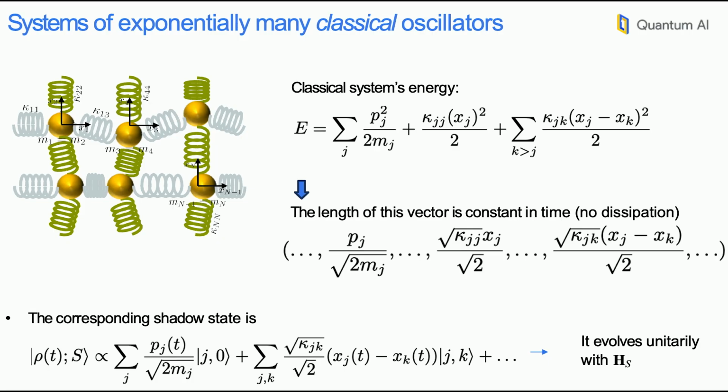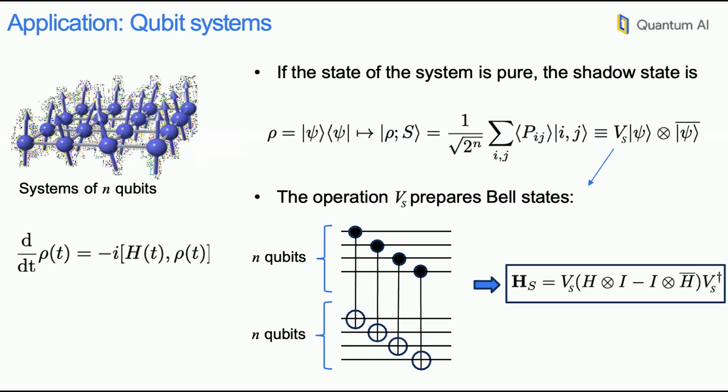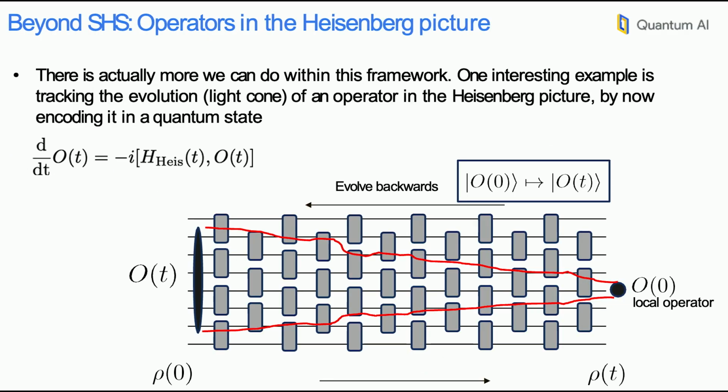All right, so for qubit systems, this is a standard example, we might want to consider, for example, the case where my set S is the complete set of operators. In that case, pretty much everything is a one-to-one mapping, so this Hamiltonian H_S is obtained from the true Hamiltonian of the system in that way. Okay, so it's like we are evolving two independent copies of the system individually. Right.